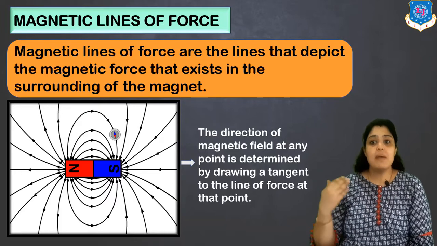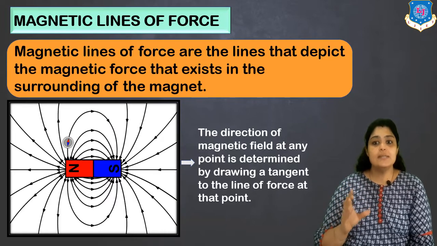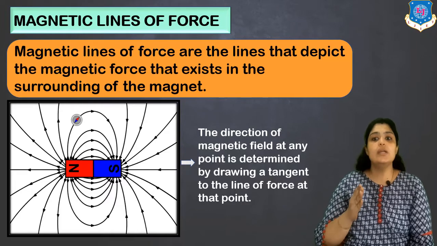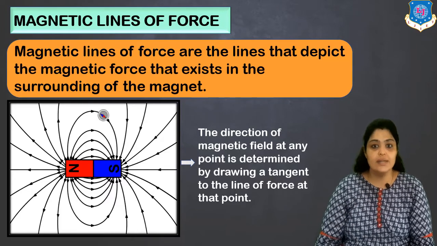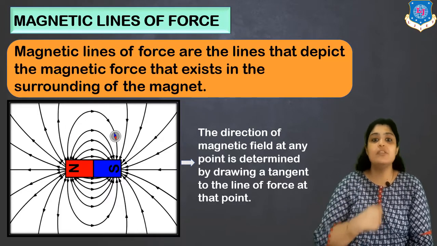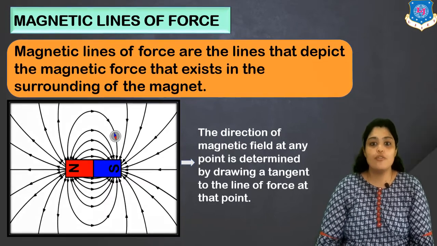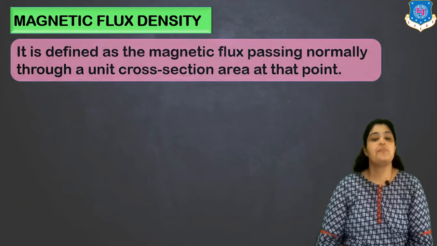The direction of these magnetic field lines at any point is determined by drawing a tangent to the line of force at that point. Clear? This is how you can derive the magnetic field lines of force.